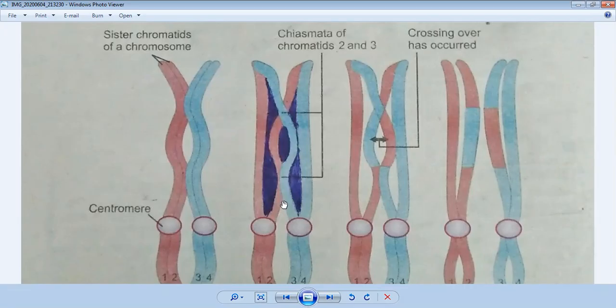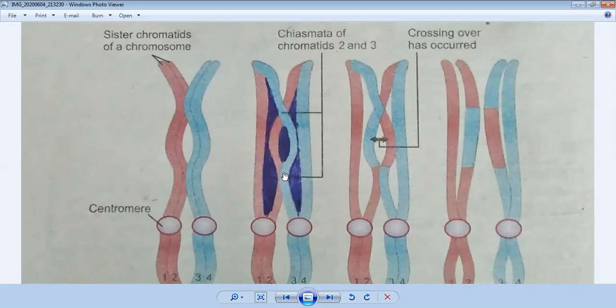The exchange of segments results in the recombination of genetic information, and because of that their characteristics are going to be exchanged. This phenomenon was observed by the American geneticist Thomas Hunt Morgan in 1911 in fruit fly. If you see the sidebar in your book, this information is also given: this crossing over process was first discussed by geneticist Thomas Hunt Morgan in 1911 in fruit fly.